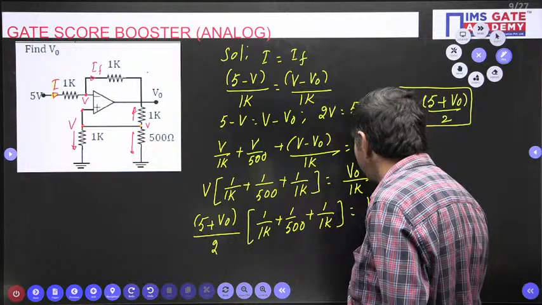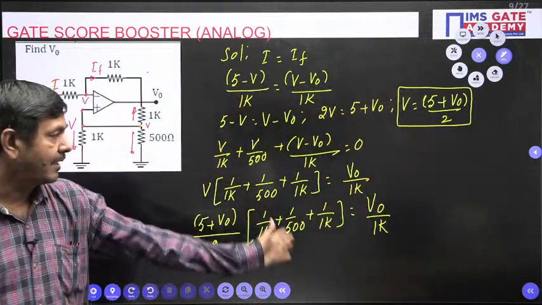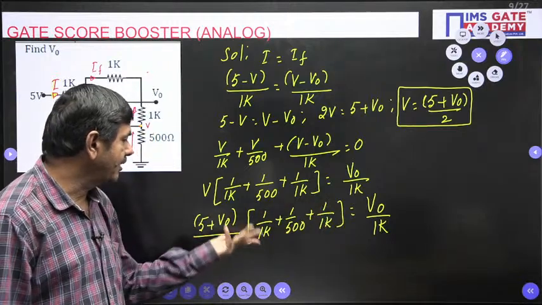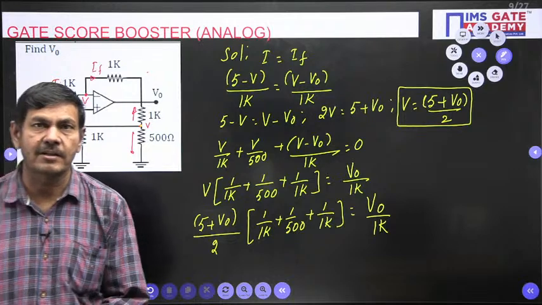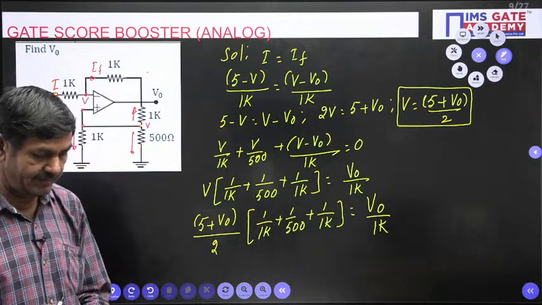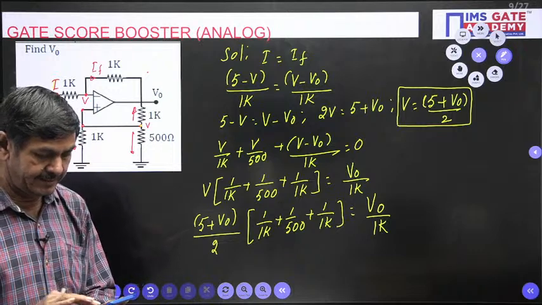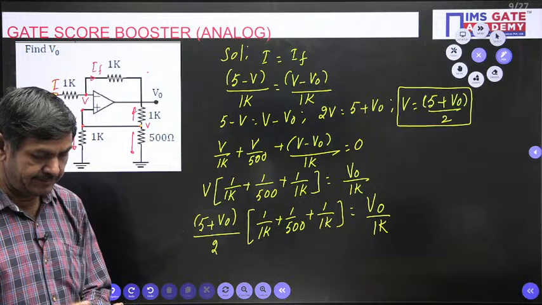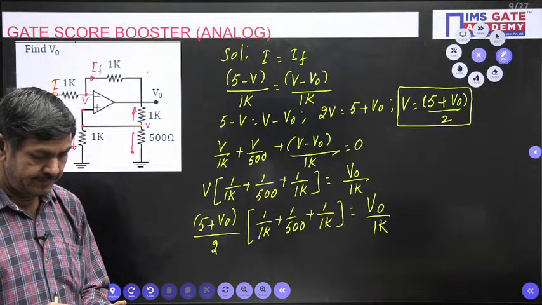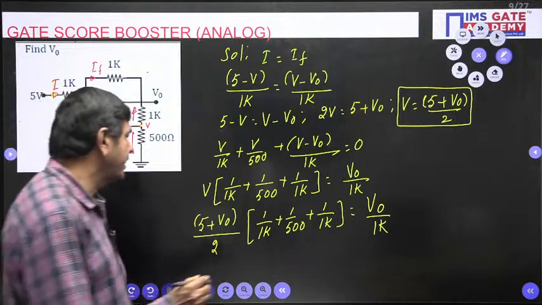Now you can simplify this equation. On simplification you can get the V naught value. Just to simplify, use a calculator. If you simplify it, V naught comes as minus 10 volts.